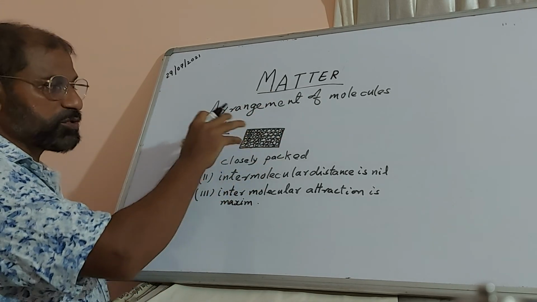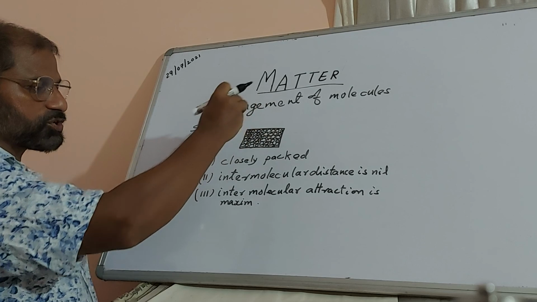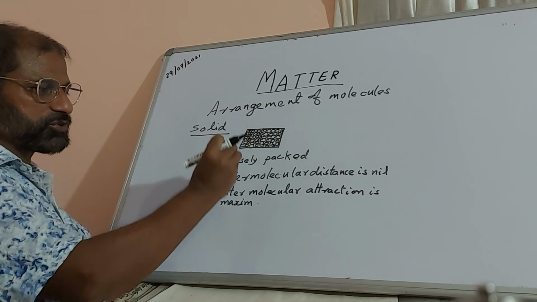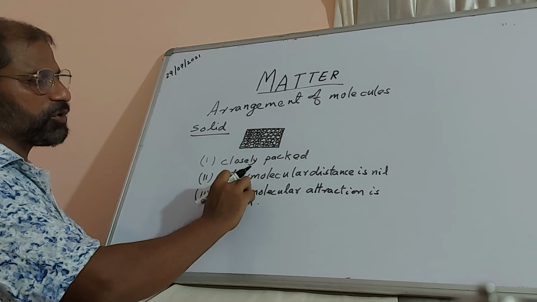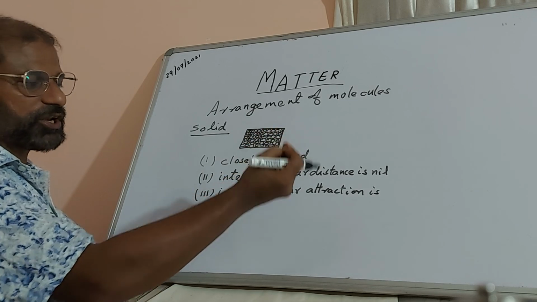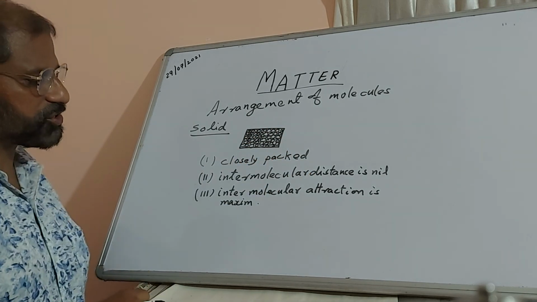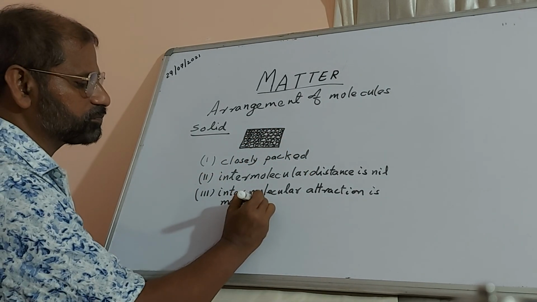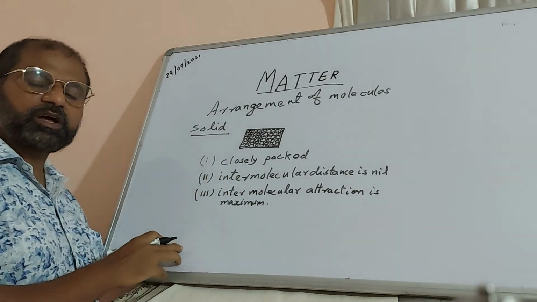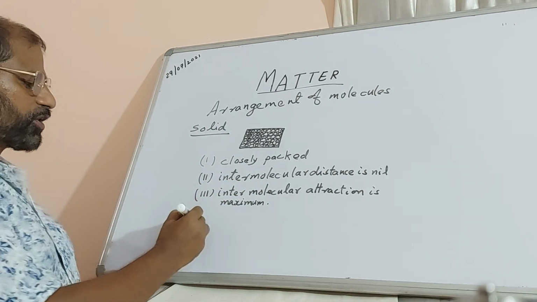So these are the arrangement of the molecules in a solid. They are very closely packed, vibrate from their mean position, and the distance between the molecules, that is intermolecular distance, is nil, and intermolecular attraction is maximum.